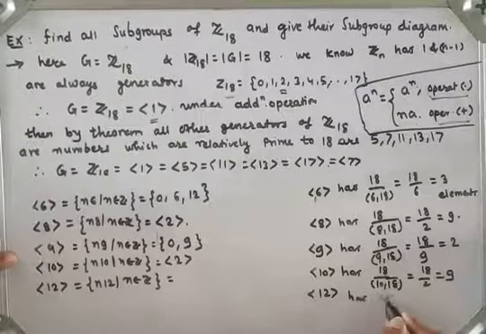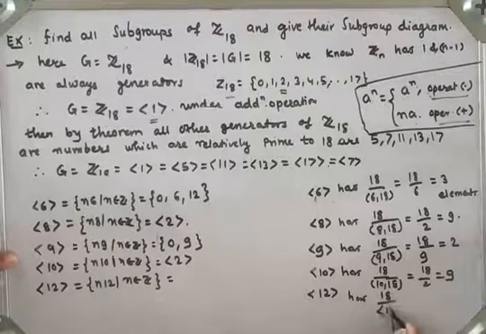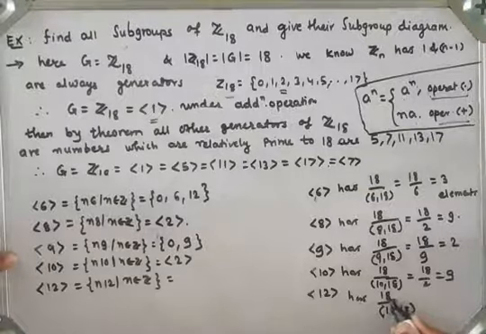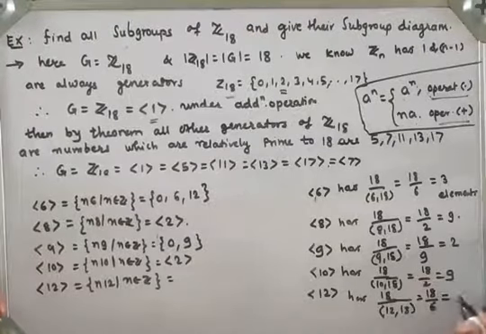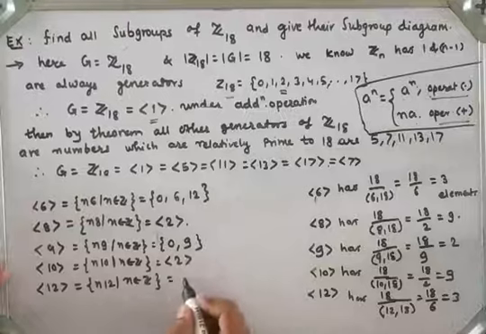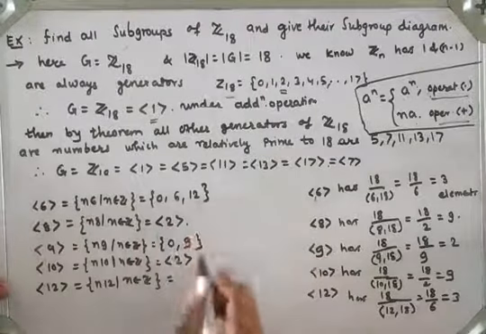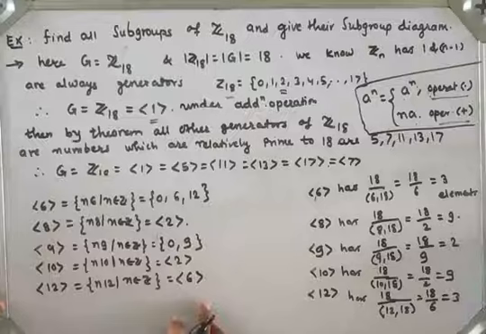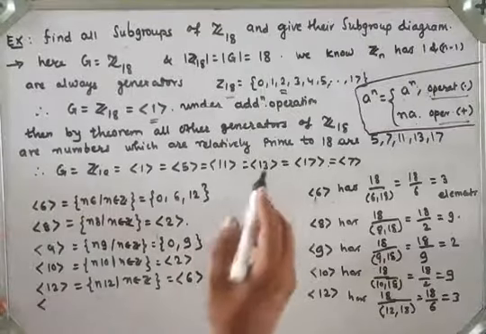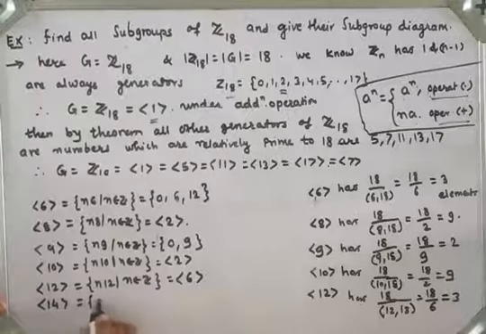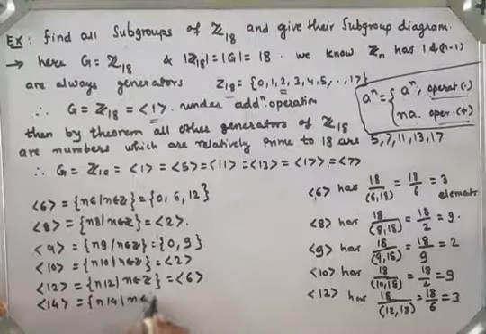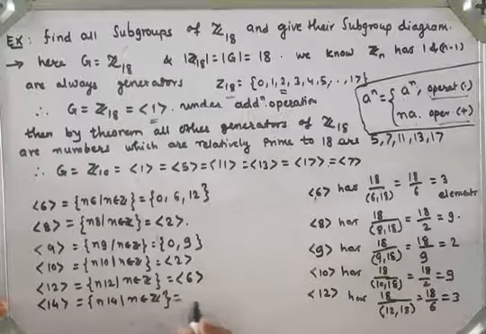It has 18 upon the GCD of 12 and 18, which is 6, so 18 upon 6 is 3. So it has 3 elements, which is the same as generator 6, right? Next, generator 13 is the whole group. Next is 14. Let's see n into 14 such that n belongs to the set of integers, and how many elements it has.